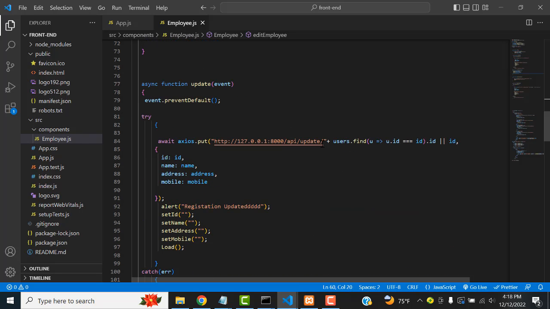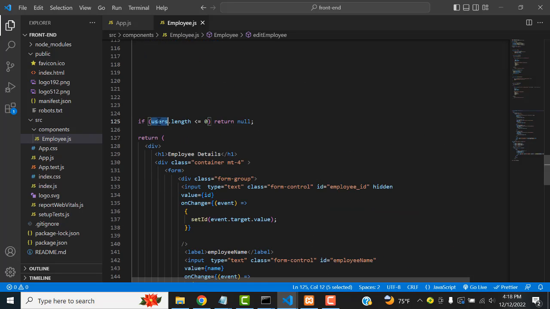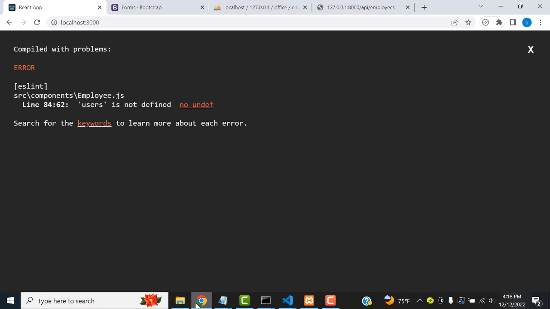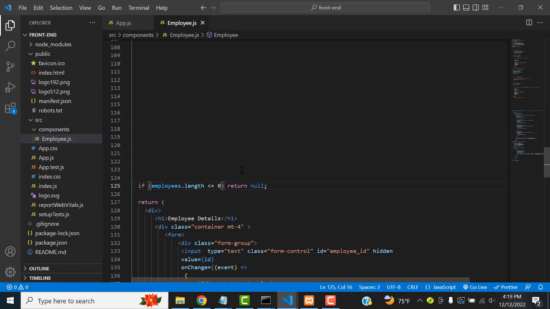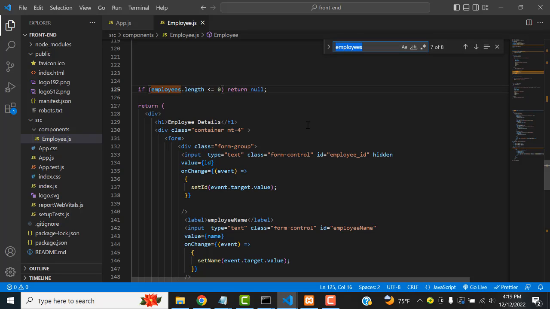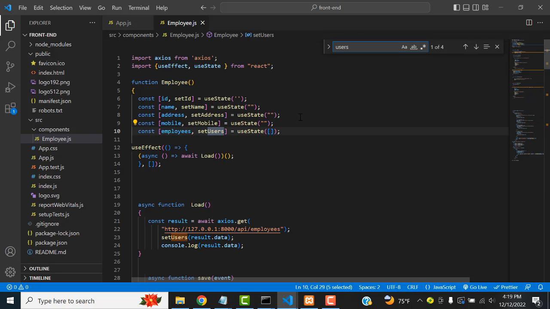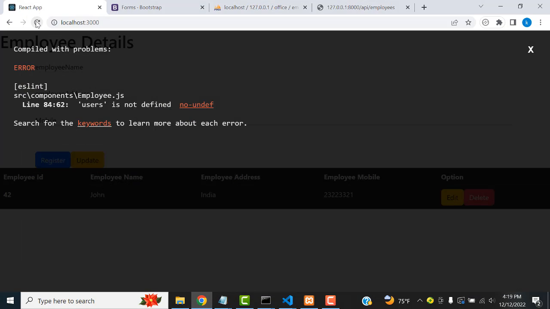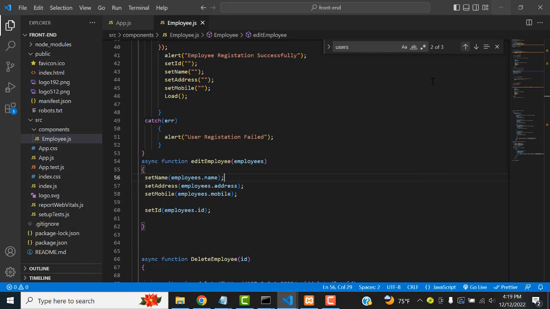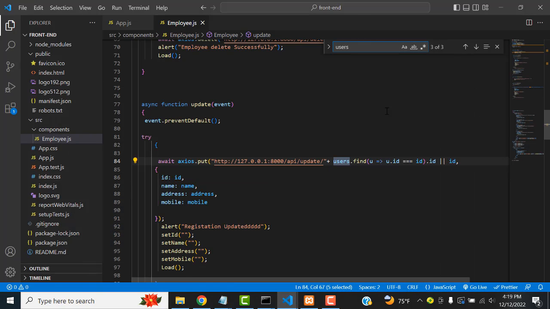We have to change the things here. This is also not users, use employees length. Here also, line 84. You have to find the type users. I'm going to take all the users and change them right here, this one. Here also you have to change it to employees. Perfect. Now let's go here and check it. Another one here where we have users. Here also users, employees.